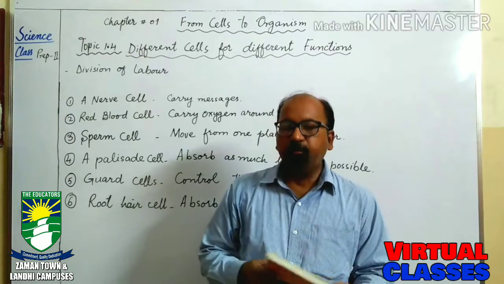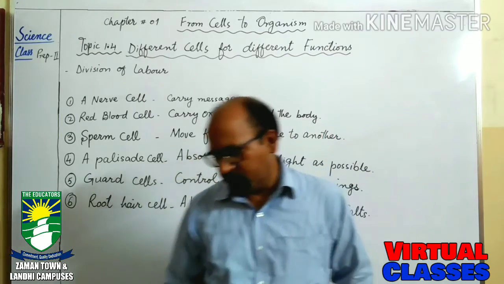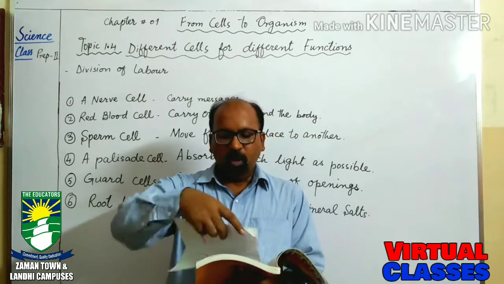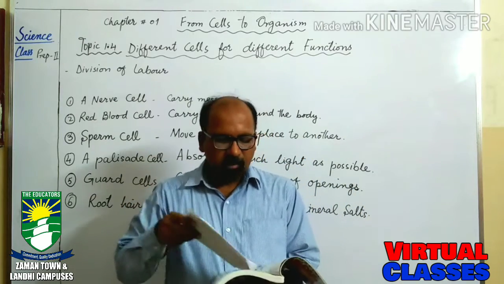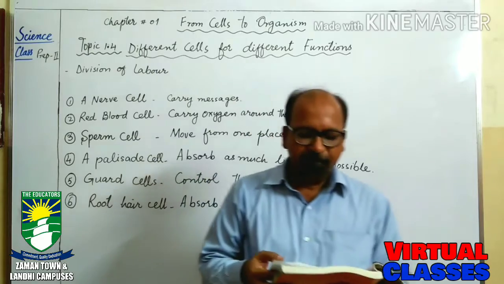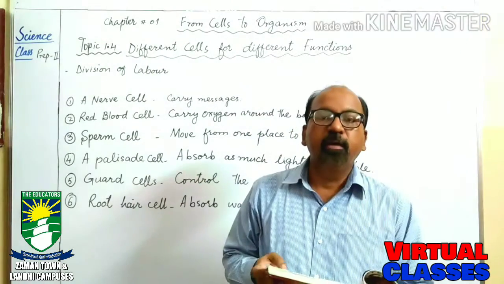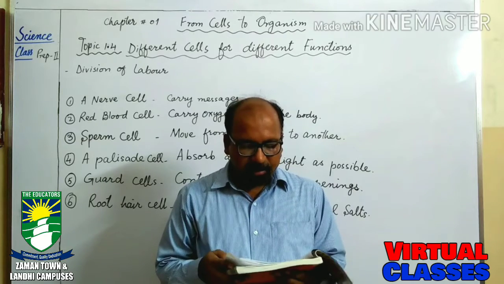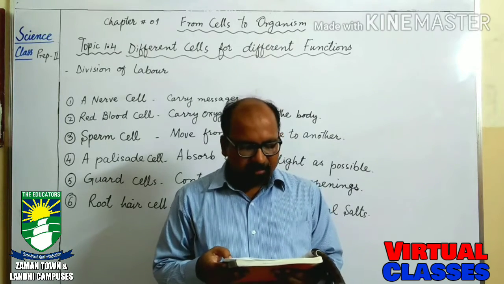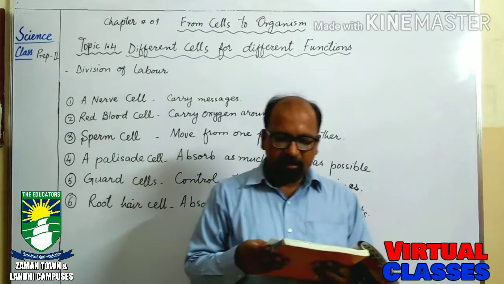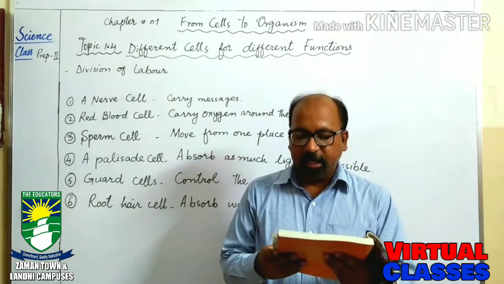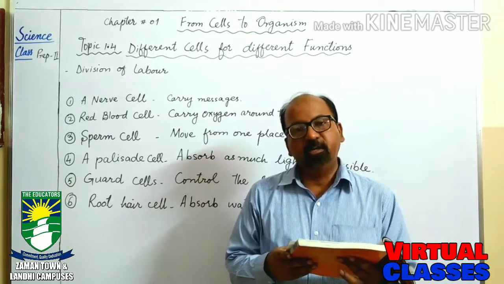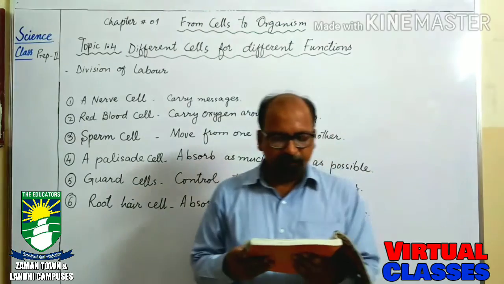For the homework, you will have to watch from our website, and the first question which I have given to you is: what is cell division and why is cell division necessary for plants and animals? You can take help from page number 13 or the key points at page number 14 for this answer.